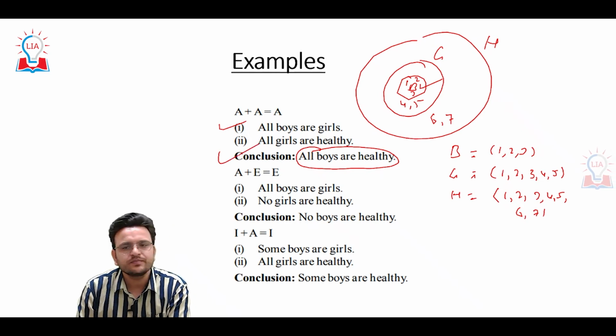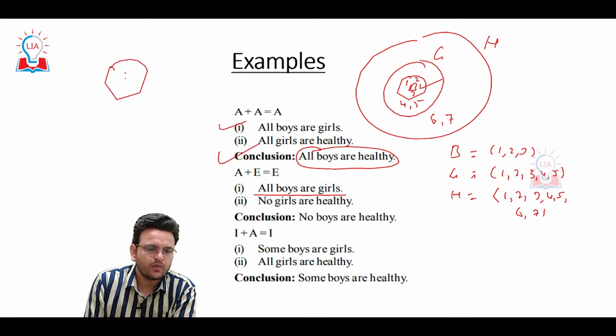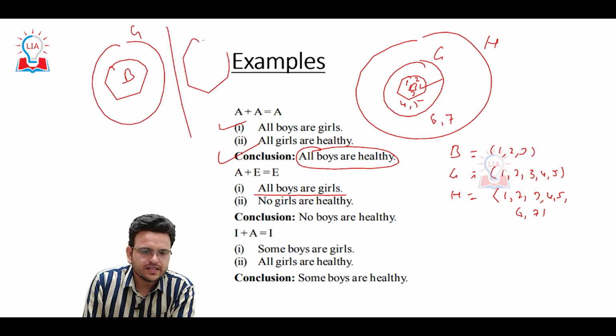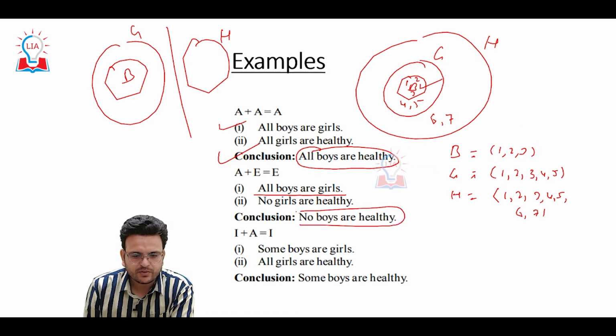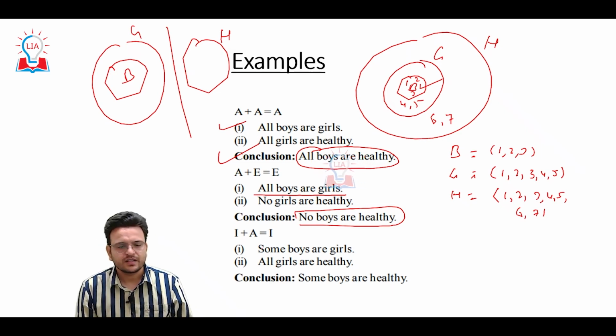Able to understand? Second question: all boys are girls, and no girls are healthy, meaning this entire circle is separated from that circle. Definitely no boys are healthy. Able to understand? Now in this way we have to draw the conclusion. See one more.